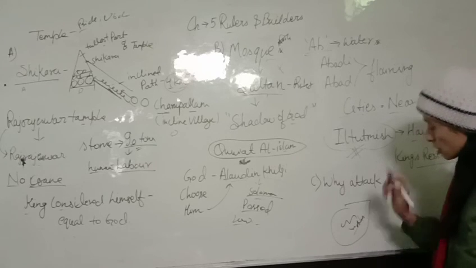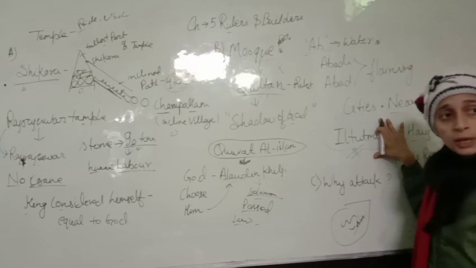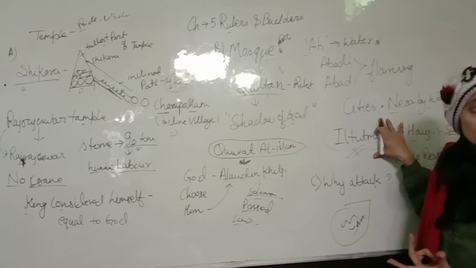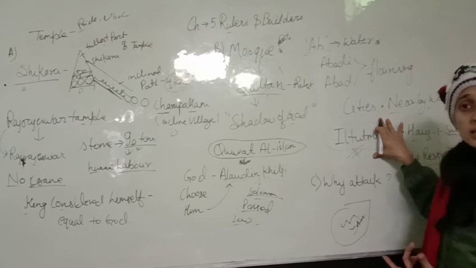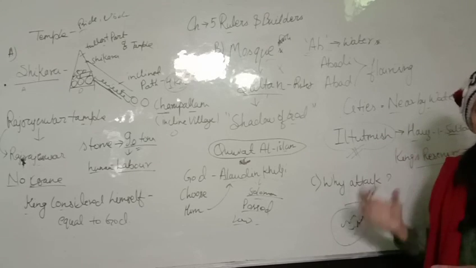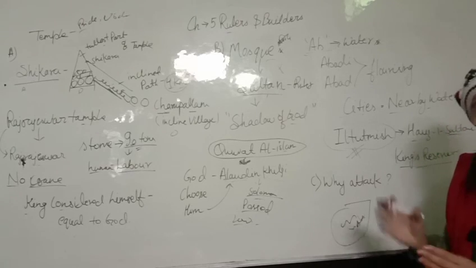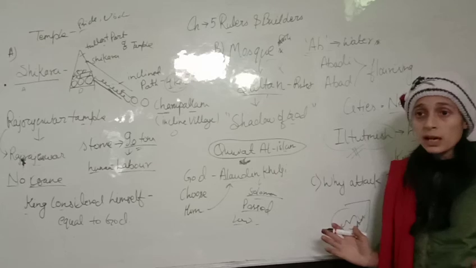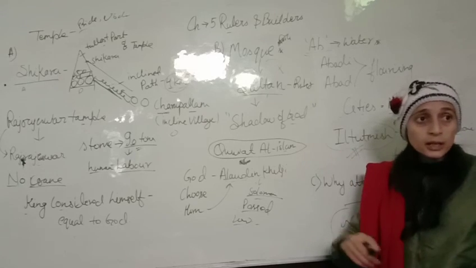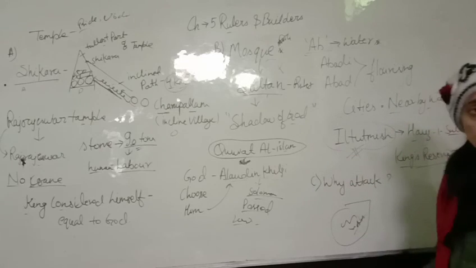Iltutmish was considered one of the kindest souls among the Muslim people, because he looked after the needs of his people. उसने अपने लोगों की जरूरत को समझा and he built a king's reservoir. This reservoir was a very large area in which we can store water for future generations. That's why Iltutmish was famous.